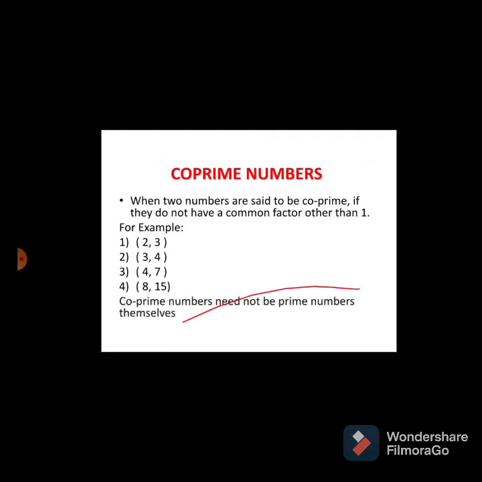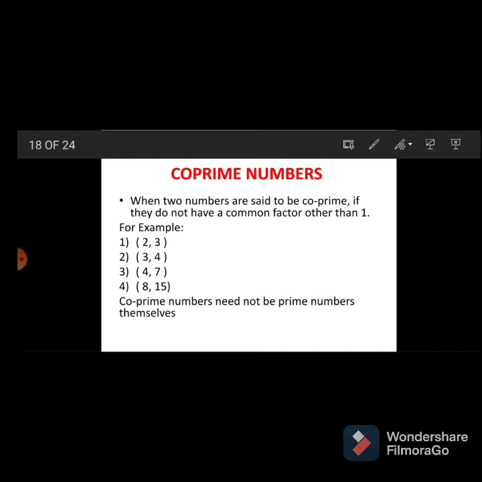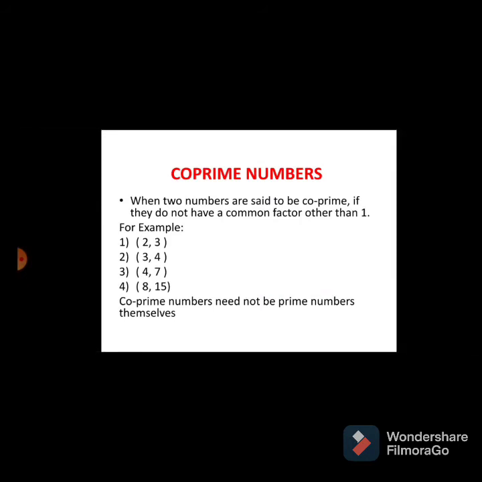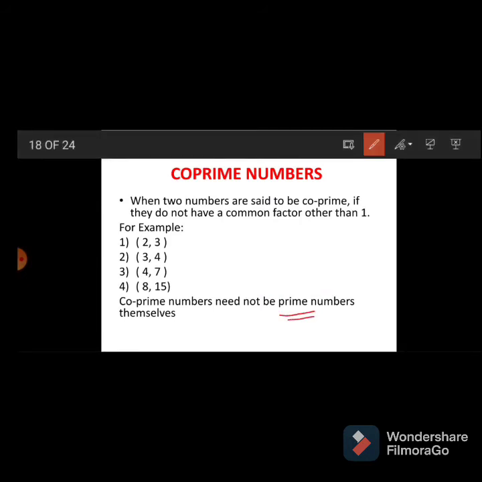Co-prime numbers need not be prime numbers themselves. In the fourth example, 8 and 15 are both composite numbers when looked at separately, but when we find their factors, we get only 1 as the common factor. So these are co-prime numbers.